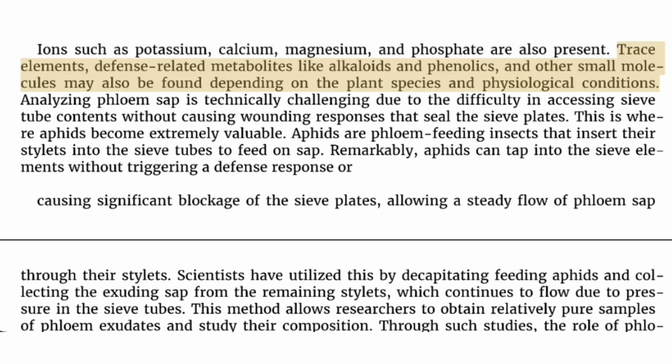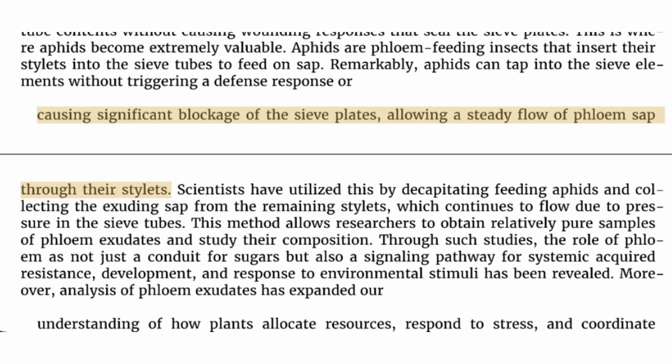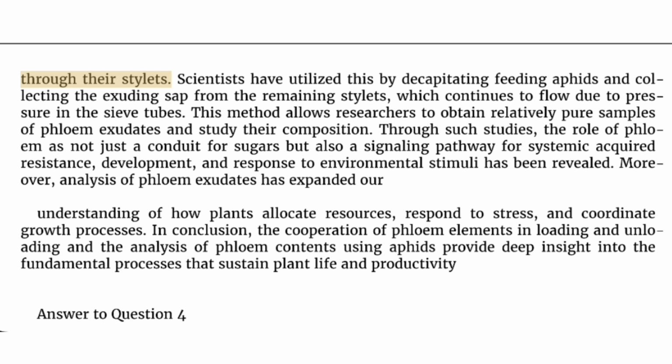Trace elements, defense-related metabolites like alkaloids and phenolics, and other small molecules may also be found depending on the plant species and physiological conditions. Collecting phloem sap is technically challenging due to the difficulty in accessing sieve tube contents without causing wounding responses that seal the sieve plates. This is where aphids become extremely valuable. Aphids are phloem-feeding insects that insert their stylets into the sieve tubes to feed on sap. Remarkably, aphids can tap into the sieve elements without triggering a defense response or causing significant blockage of the sieve plates, allowing a steady flow of phloem sap through their stylets.